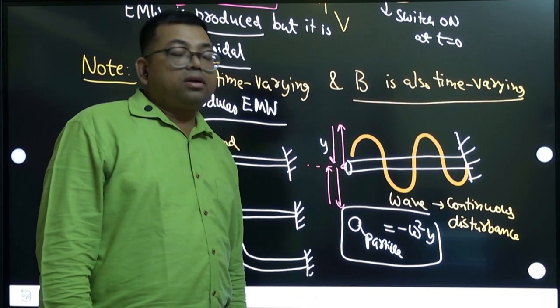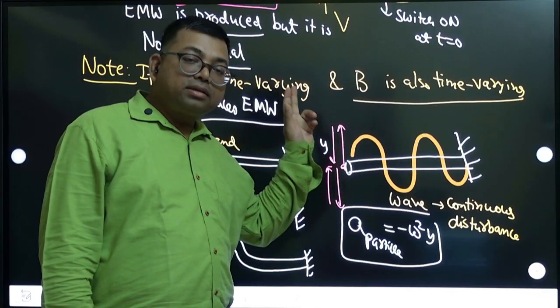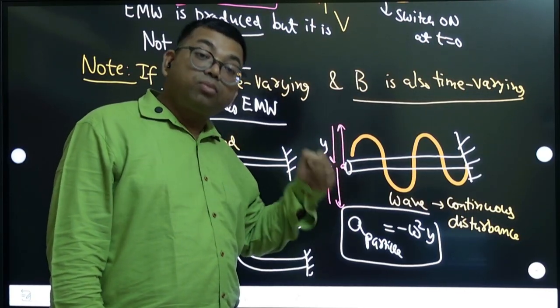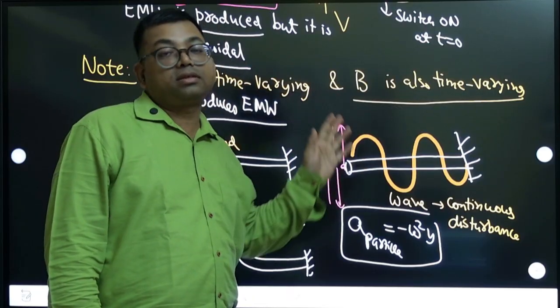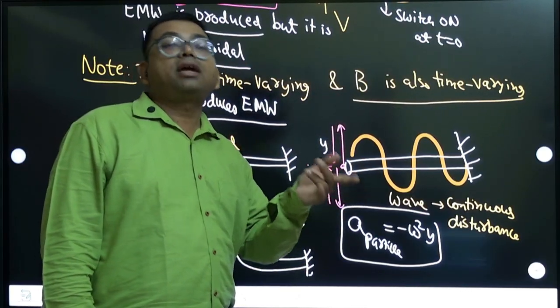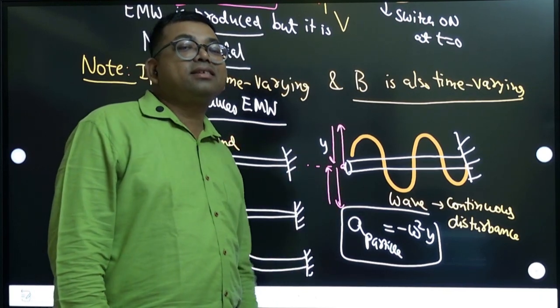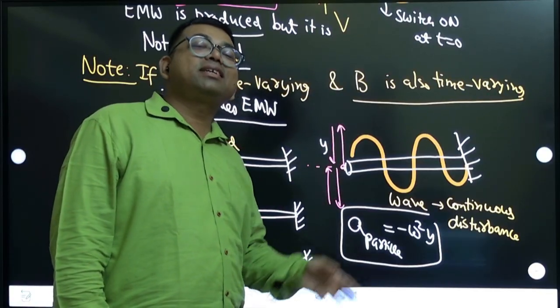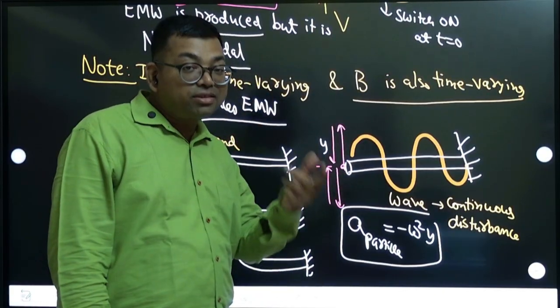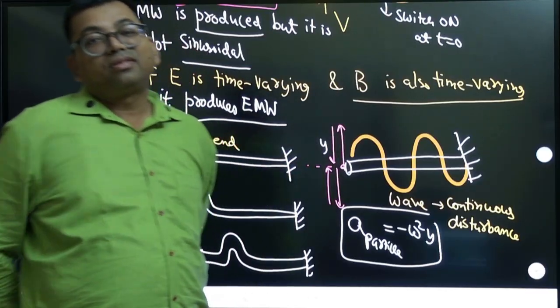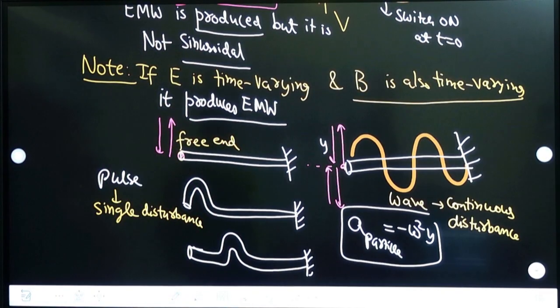Similarly, in the RC circuit, the particle is not moving sinusoidally. That is why it is not a sinusoidal wave. But in the LC oscillation circuit, the electric field and magnetic field are changing in a sinusoidal manner. That is why it is called a sinusoidal wave. Got it? Yes.